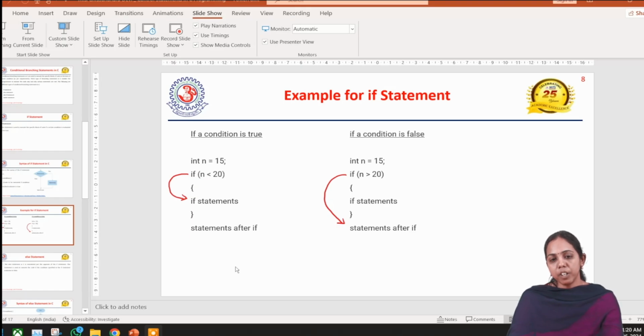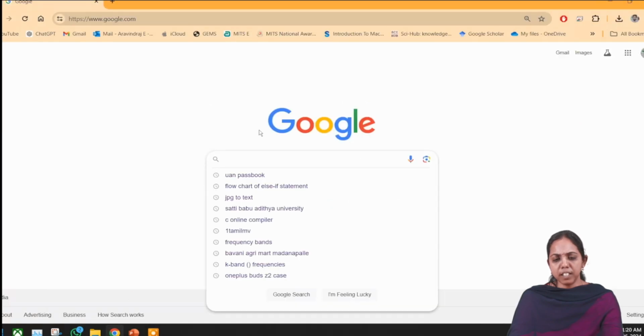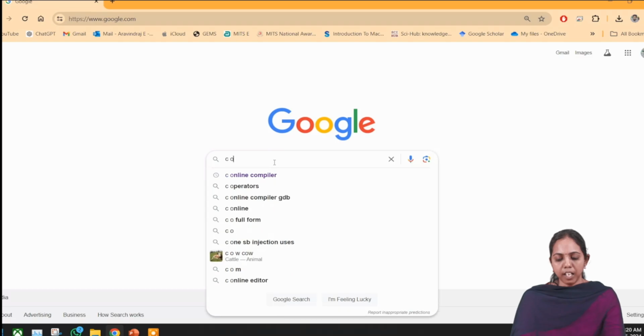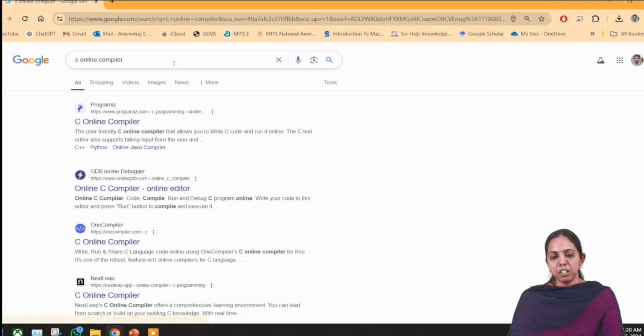Then, how to execute a C program on any platform: we have so many platforms. Everyone can use an online platform, or you can download something like Genie. This is one of the applications where we can execute it. Or Turbo C++. There are so many applications where C programming language can be executed. Now I'm going to use a C online compiler to compile the if statement. You can just type C online compiler in Google, and we will get so many platforms where we can execute a C program.